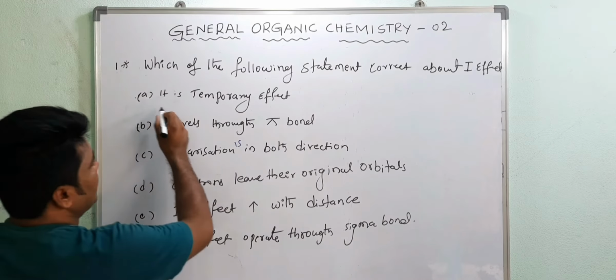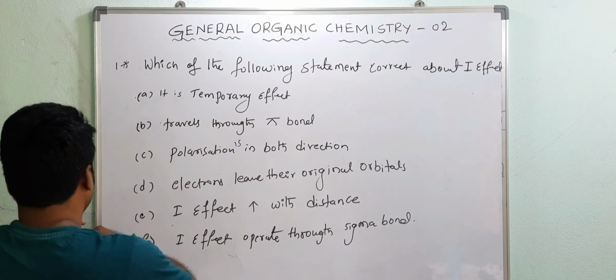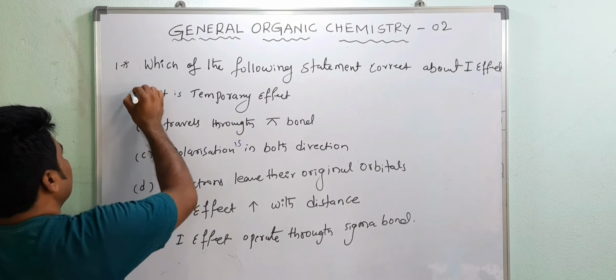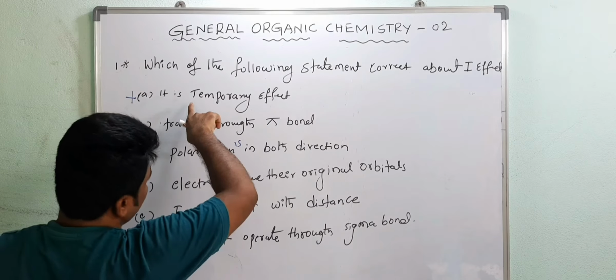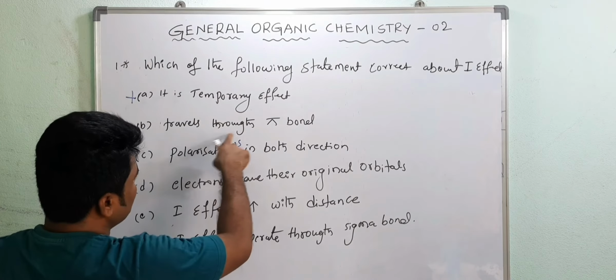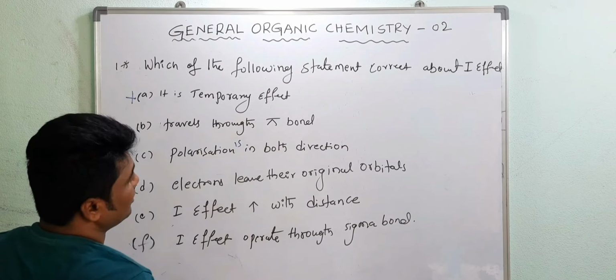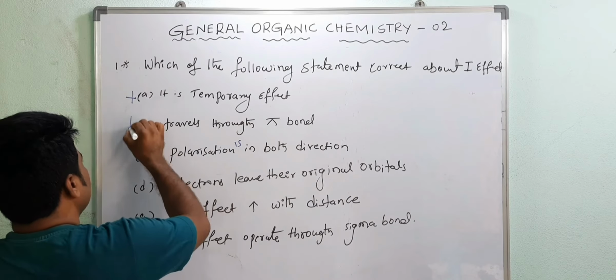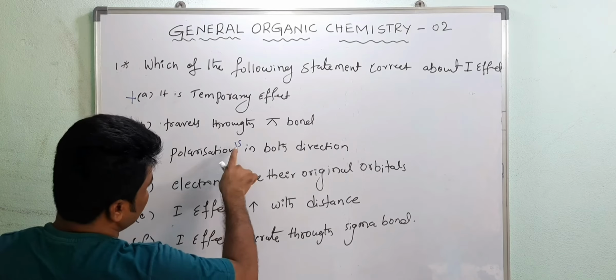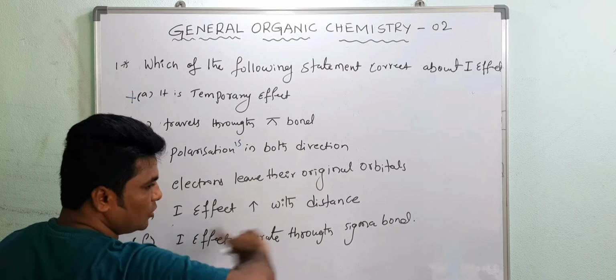It is temporary? No, it is wrong. It is a permanent effect. Travels through pi bond? No, inductive effect travels through sigma bond. Polarization is in both directions? No, polarization is always in a single direction.